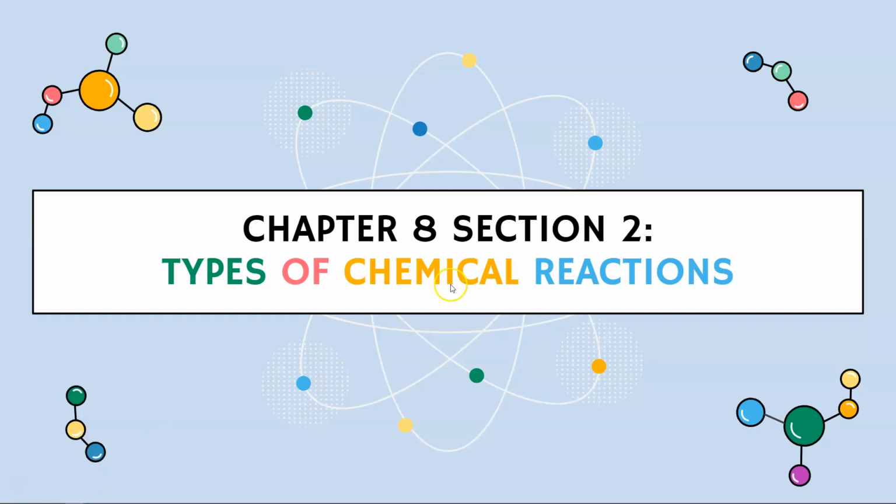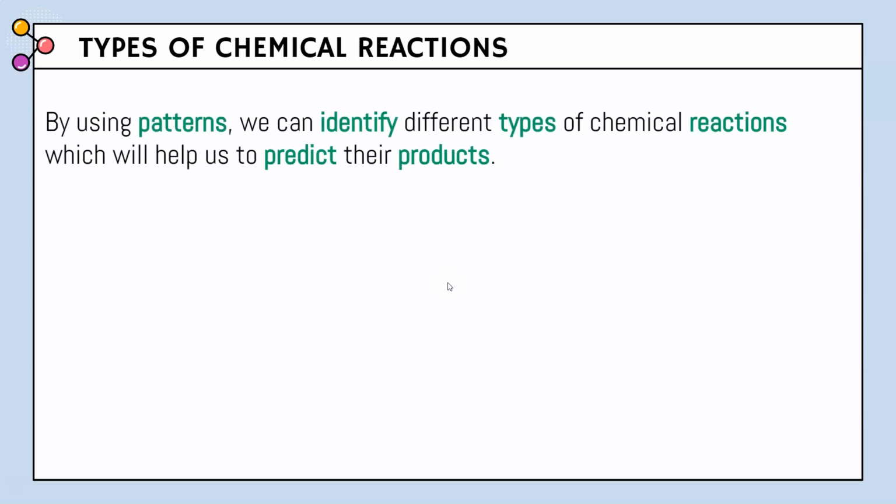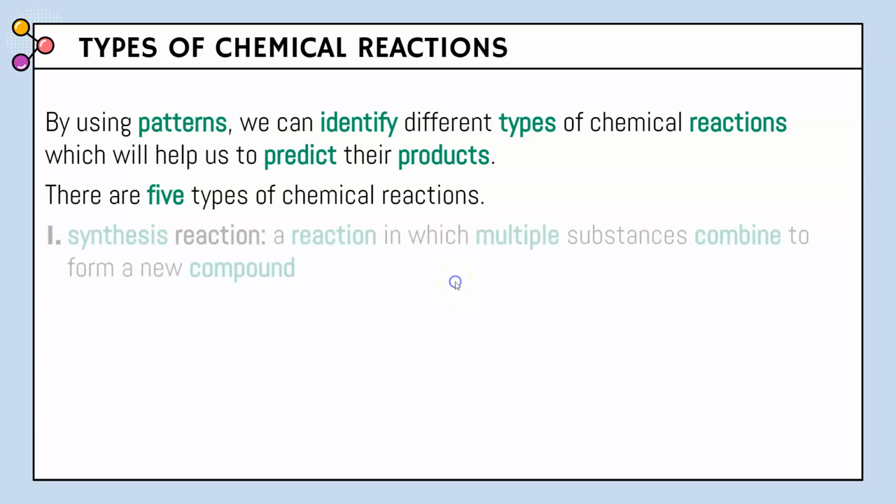All right, let's go ahead and talk about the types of chemical reactions. By using patterns, we can identify different types of chemical reactions, which will help us to predict the products. There are 5 types of chemical reactions we are going to talk about.